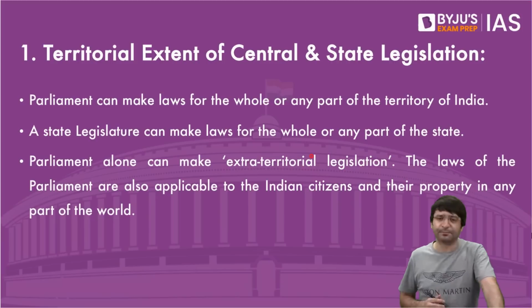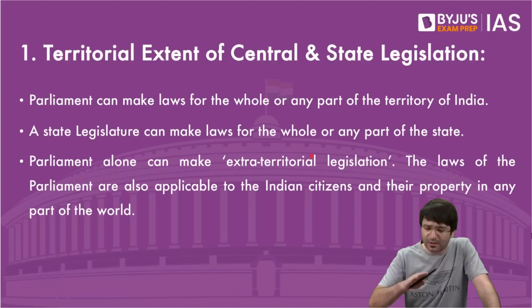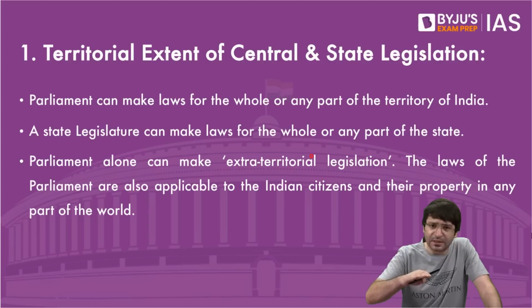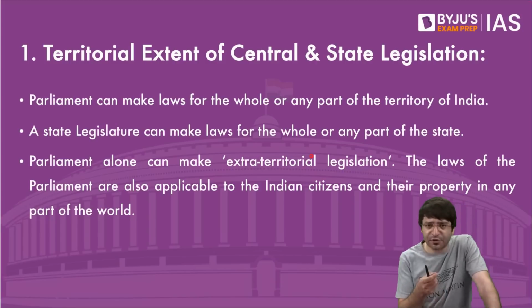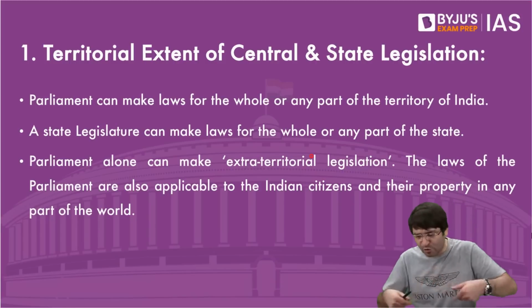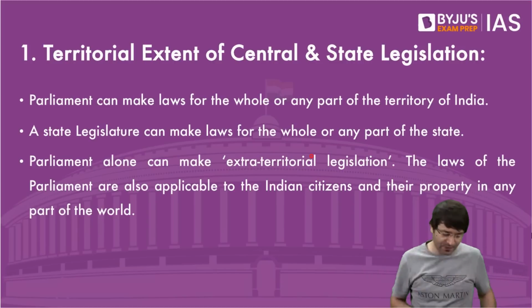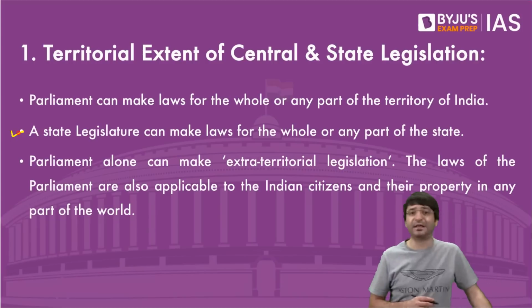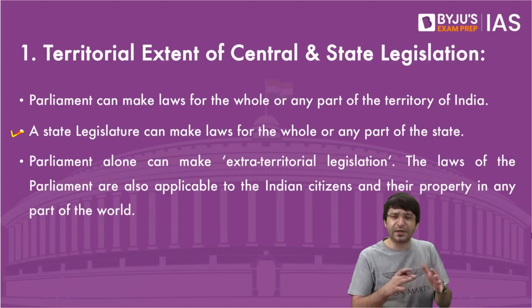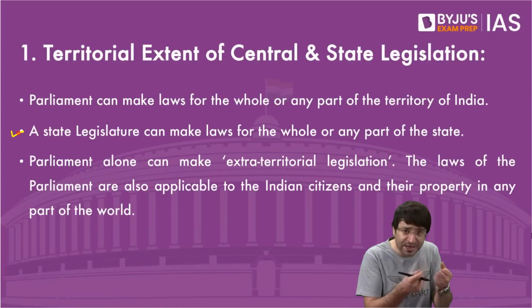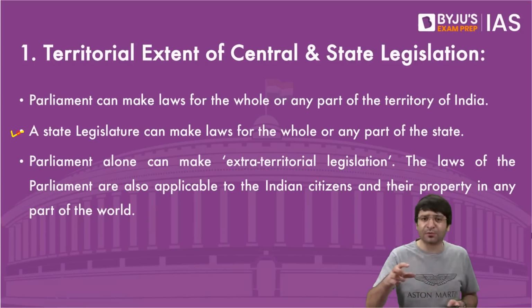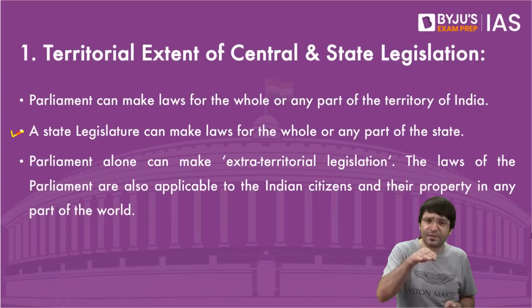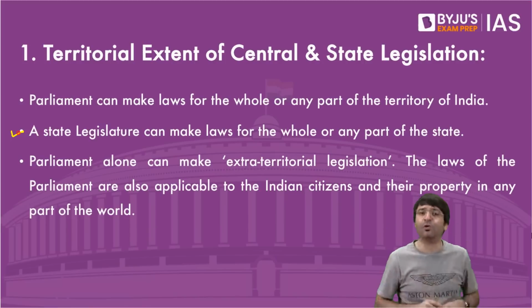What is the concept? Number one, simple to understand, the laws which are passed by the Parliament are applicable throughout the territory of India. That means the parliamentary law, its jurisdiction is throughout the length and breadth of the territory of India. But so far as the law passed by the state legislature is concerned, its validity, its jurisdiction is only with respect to that state. Which means Karnataka legislature will pass a law and this law will be applicable only within Karnataka. Same goes with UP, same goes with Madhya Pradesh. This is something that you would also know.